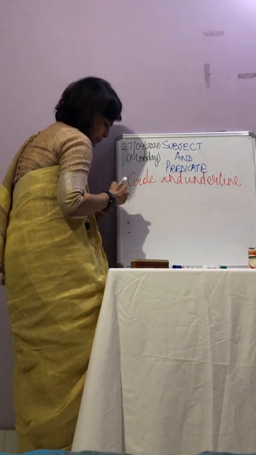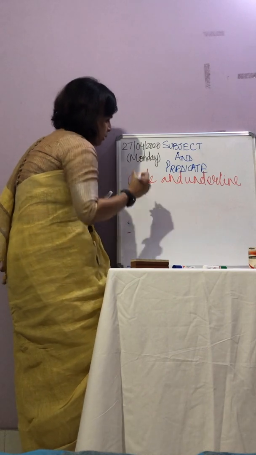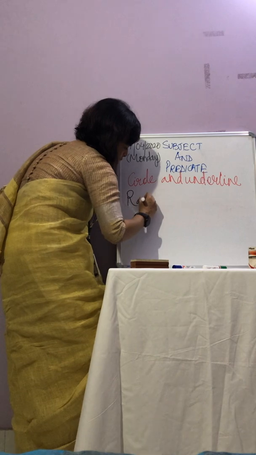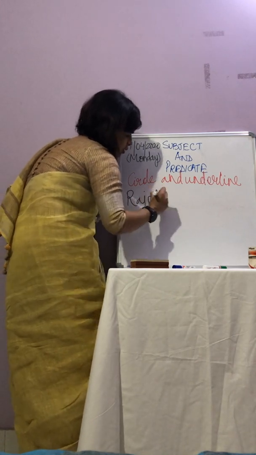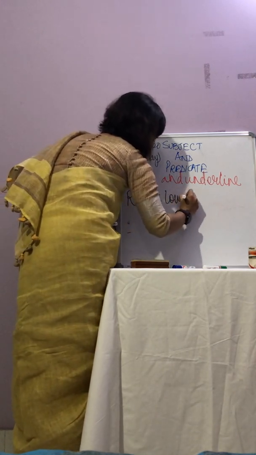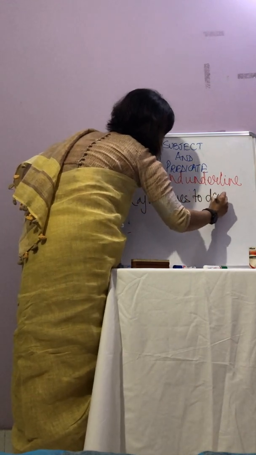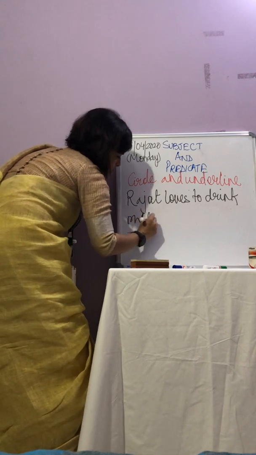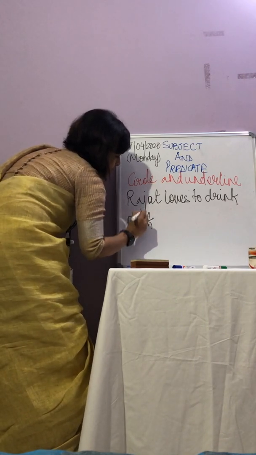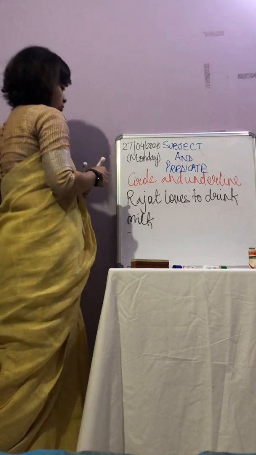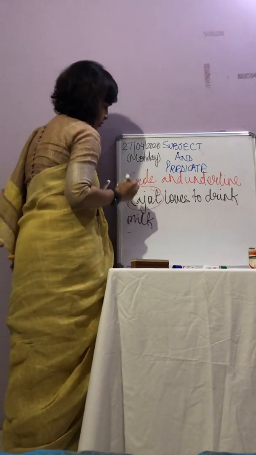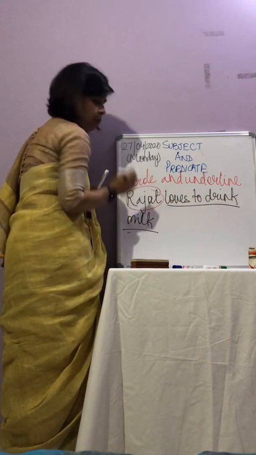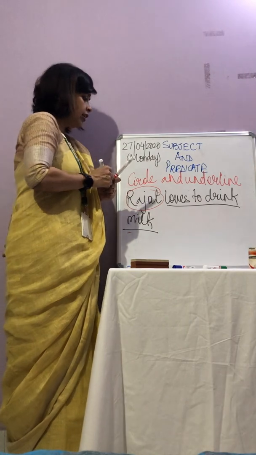So let us take an easy example. Rajat loves to drink milk. So circle the subject and underline the predicate. This is one example, children.